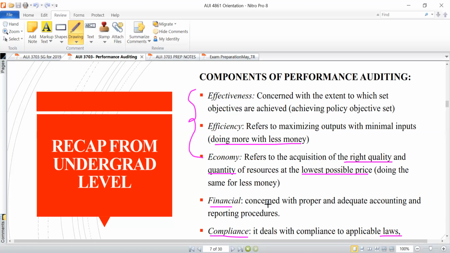Whereas with the compliance audit, it's really mainly concerned with the compliance with laws, the compliance with the policy of the organization, right? So hence you discover when you're now dealing with performance audit, we don't really indulge in details with regards to the financial component and the compliance component at this level, right?